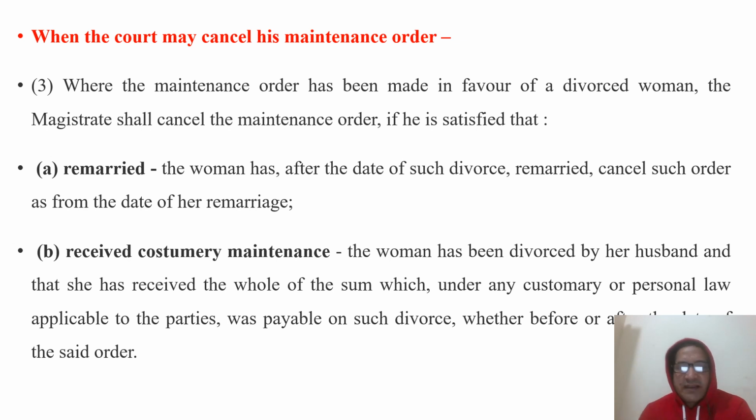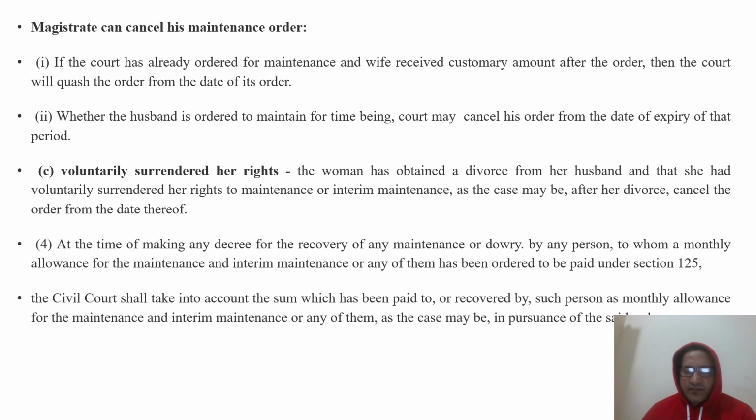And when may the court cancel the maintenance order? Where the maintenance order has been made in favor of a divorced woman, the magistrate shall cancel the maintenance order if he is satisfied that the divorced lady got remarried. And second is that she received customary maintenance from her husband. These are the two conditions when the court may cancel the maintenance order. And then we will discuss the case laws in the next lecture.